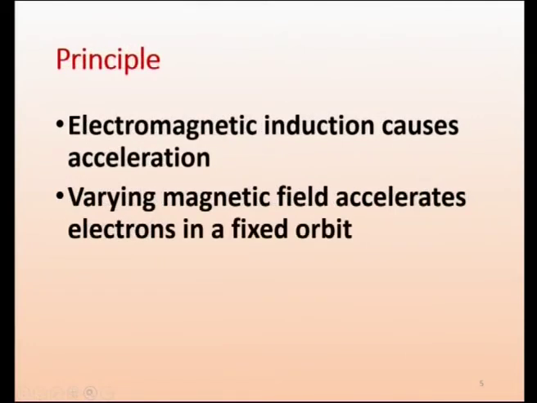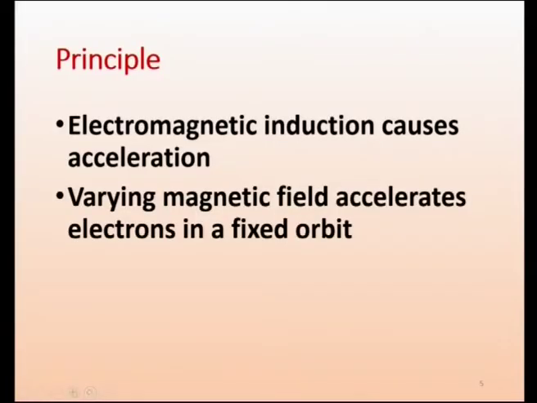So, what is the principle behind this? Electromagnetic induction causes the acceleration. We know induction stoves also, where eddy currents are formed, but here the electrons are moving around, so they get accelerated faster and faster. So electromagnetic induction causes the acceleration of the electrons, and a varying magnetic field accelerates electrons in a fixed orbit.